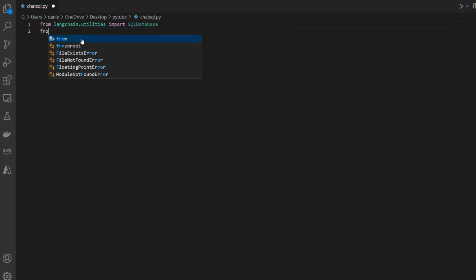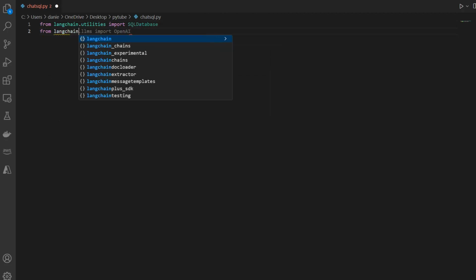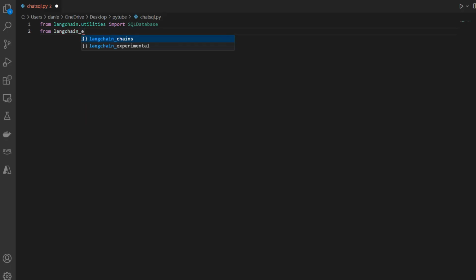And then from langchain_experimental.sql, I want to import the chain, because LangChain already provides one. So the SQLDatabaseChain, this one here. This just means that we can create an instance of a SQL database and then use the chain in order to send our query, so our prompt, to the database.